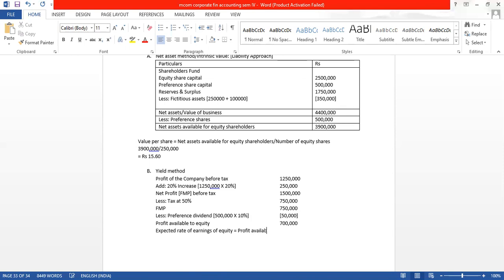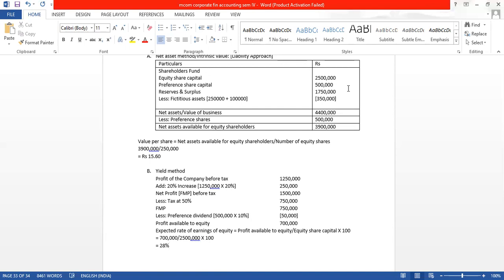Profit available to equity shareholders divided by equity share capital, or shareholders' fund, into 100. So in our formula we substitute 7 lakh divided by equity share capital, 25 lakhs, into 100. How much rate are we getting? Expected earning is 28%.